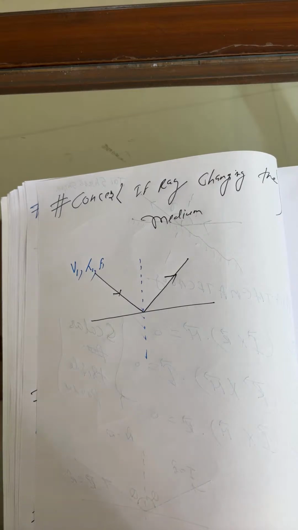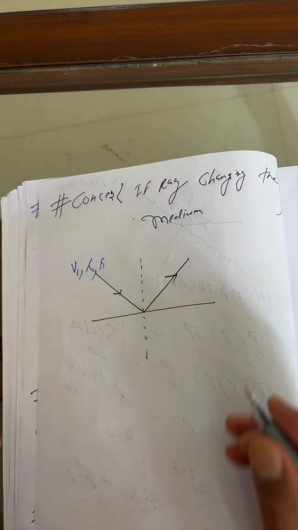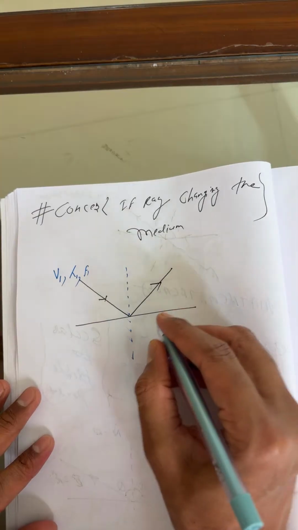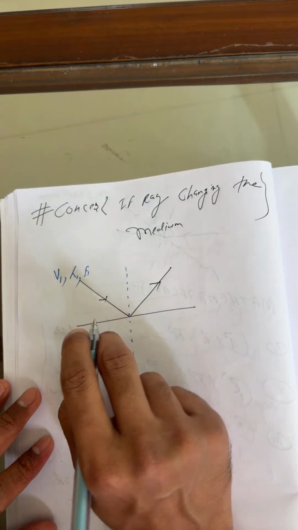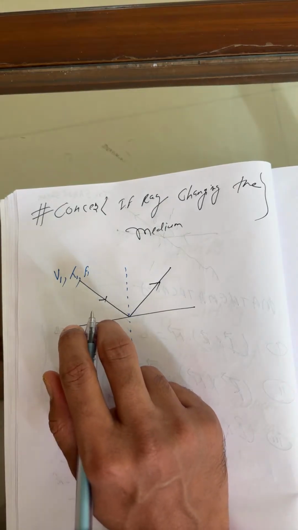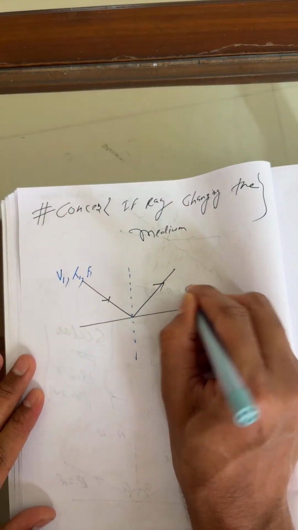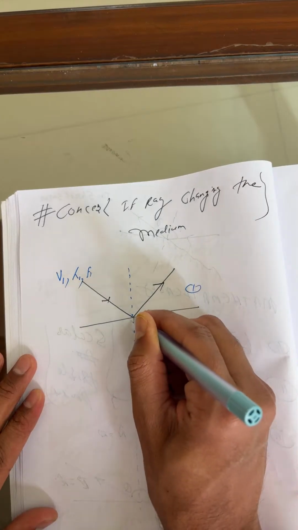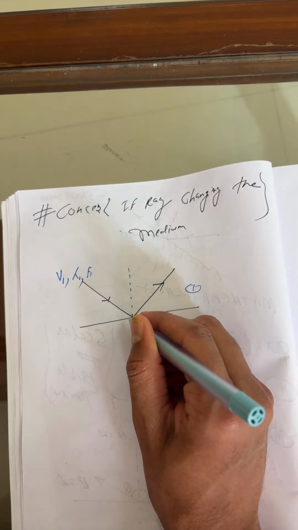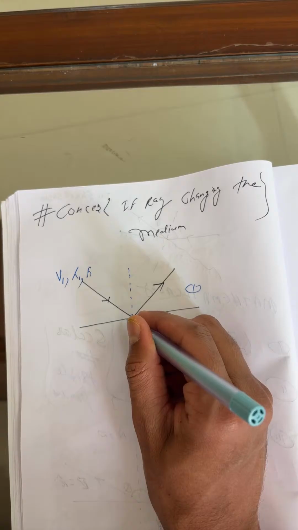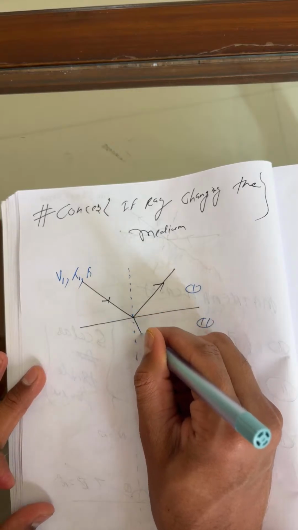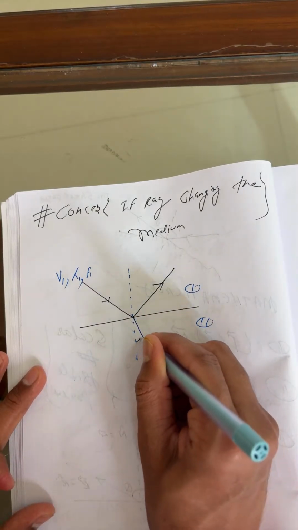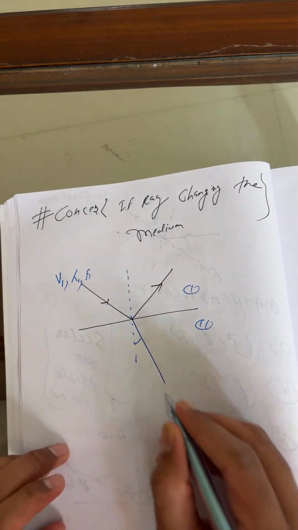So for this condition, one thing you can also think of is refraction, where the ray travels from rarer to denser. You can take medium 1 and medium 2. This is medium 1, this is medium 2. If the ray travels from rarer to denser, the refracted ray bends towards the normal.